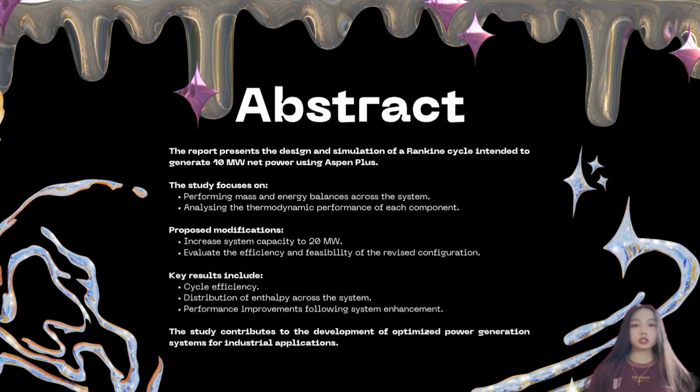This report presents the design and simulation of a Rankine cycle using Aspen Plus aimed at producing 10 megawatts of net power. The study includes mass and energy balance calculations and an analysis of the thermodynamic performance of each component. It also explores system modifications to increase the net power output to 20 megawatts, with the updated configuration evaluated for efficiency and feasibility. Key findings cover cycle efficiency, enthalpy distribution, and performance improvements from the system upgrade. The study supports the development of optimized power generation systems for industrial use.